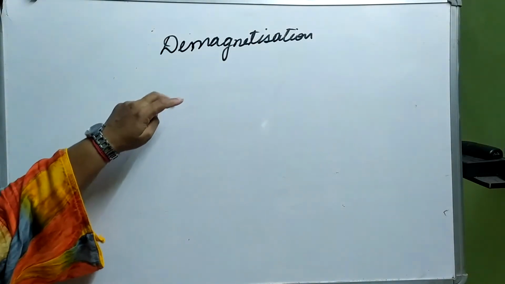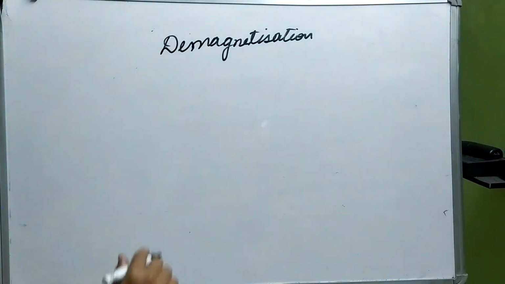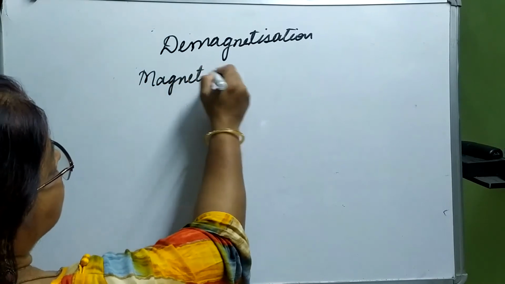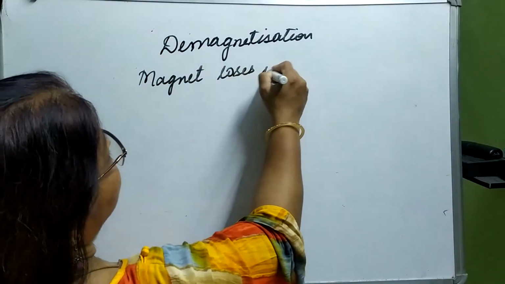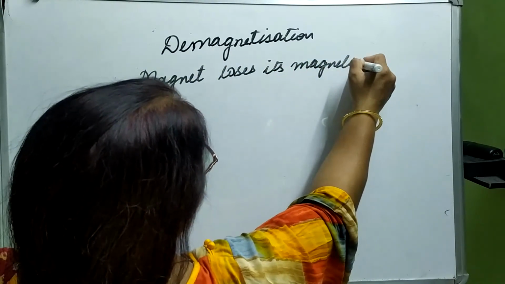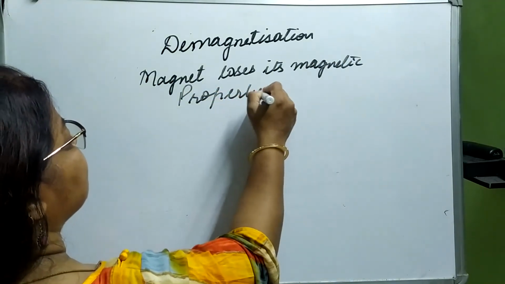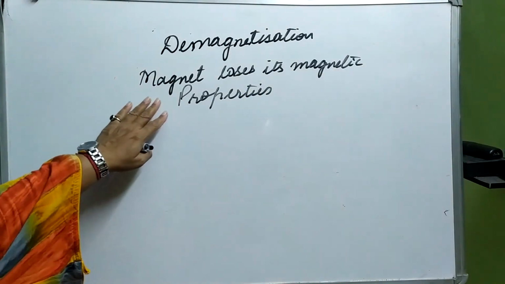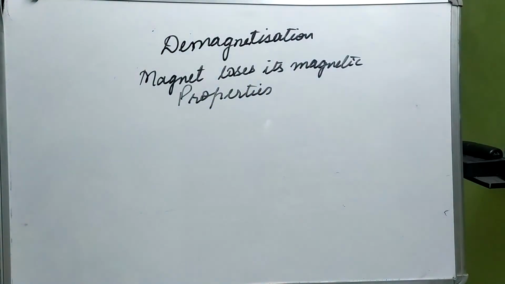Demagnetization means to remove, or the process by which a magnet loses its magnetic properties. That is called demagnetization. Okay, so the process by which a magnet loses its magnetic properties is called demagnetization.